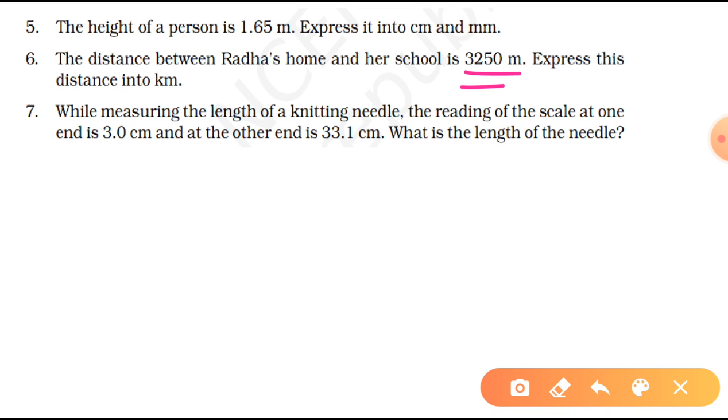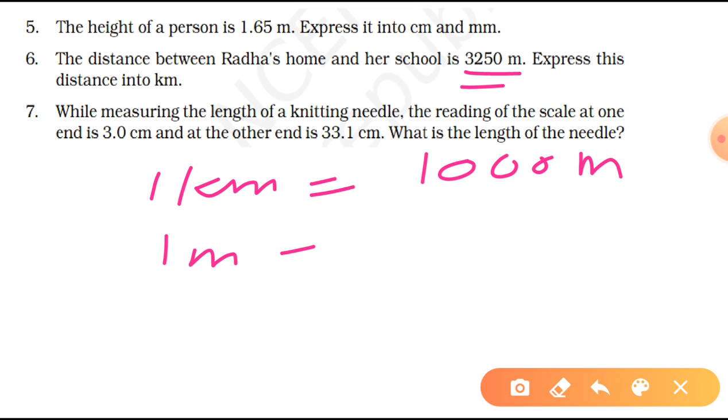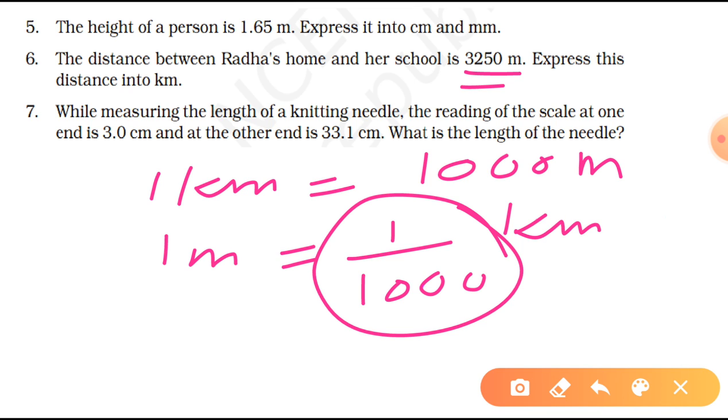Okay, let's write the relation. What's the relation? 1 kilometer equals 1000 meter. So we have studied it, but we have to convert meter into kilometer. Let's write for the meter. So 1 meter will be equal to 1 upon 1000 kilometer. Now if you want to convert meter into kilometer, then the factor is 1 upon 1000. You have to multiply by it.